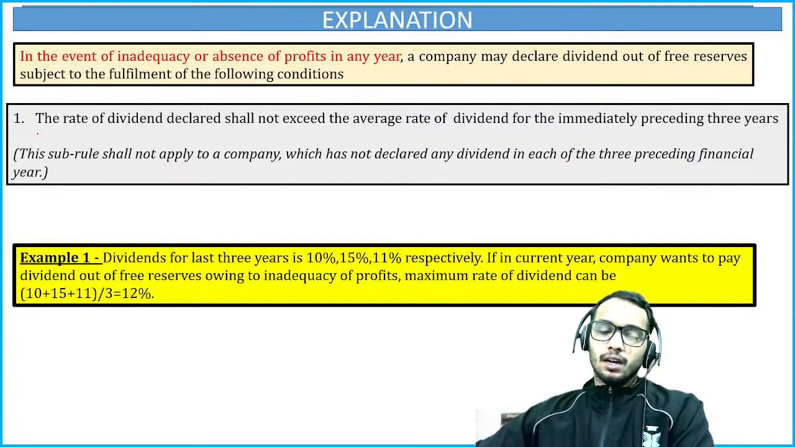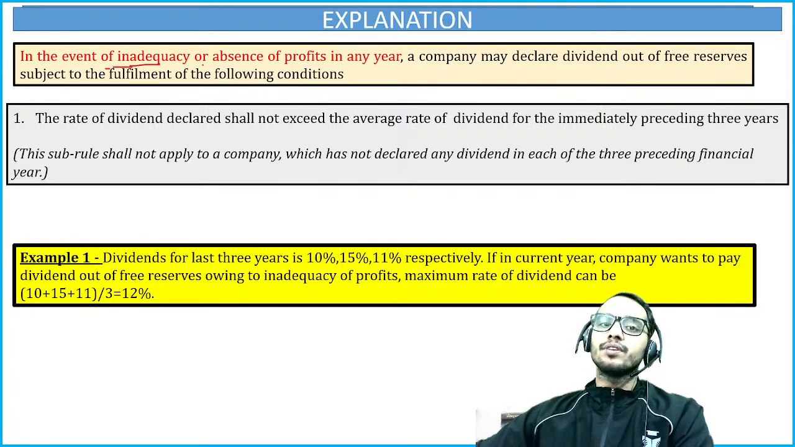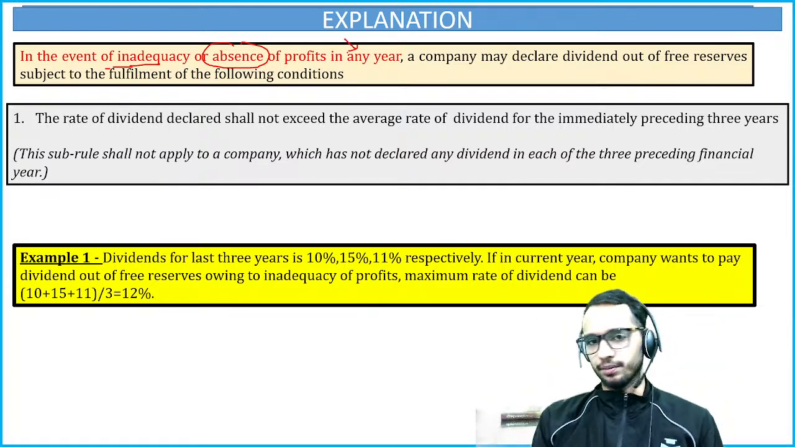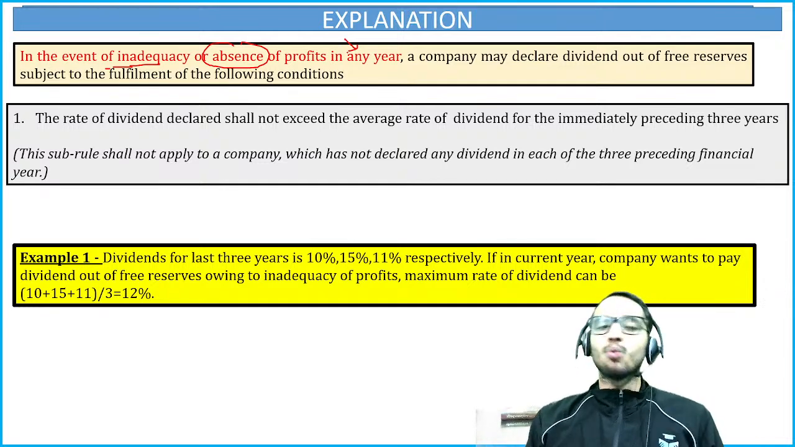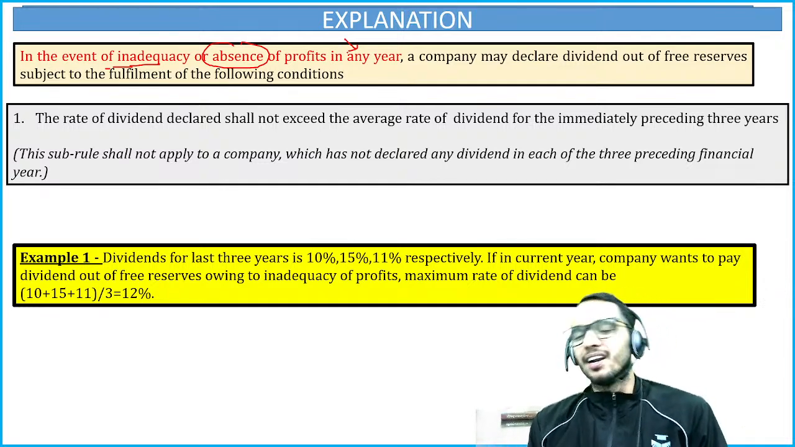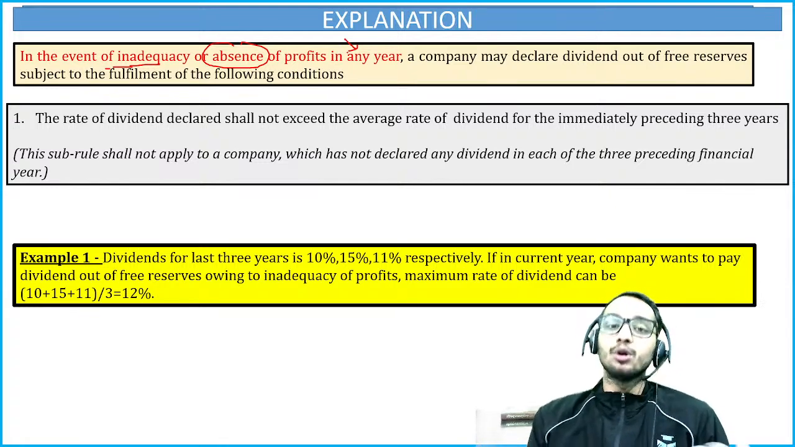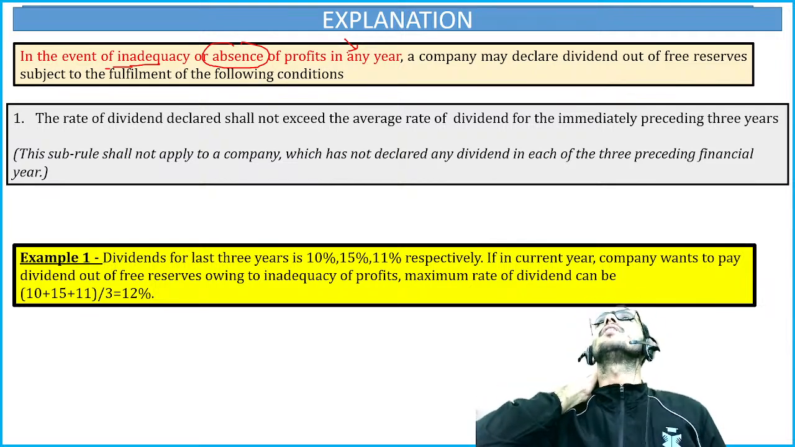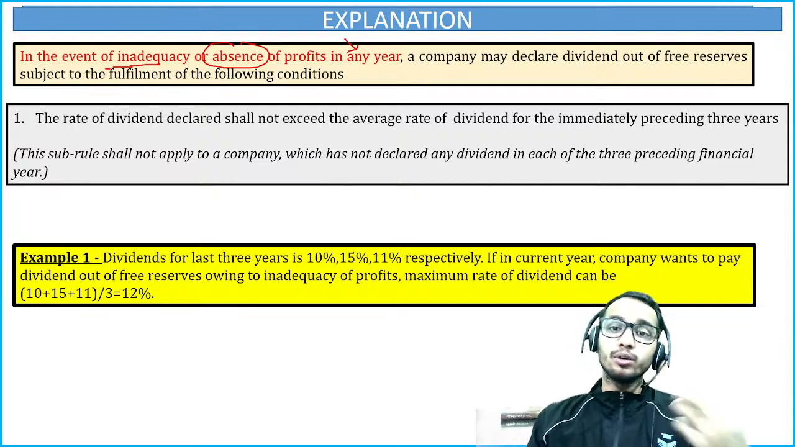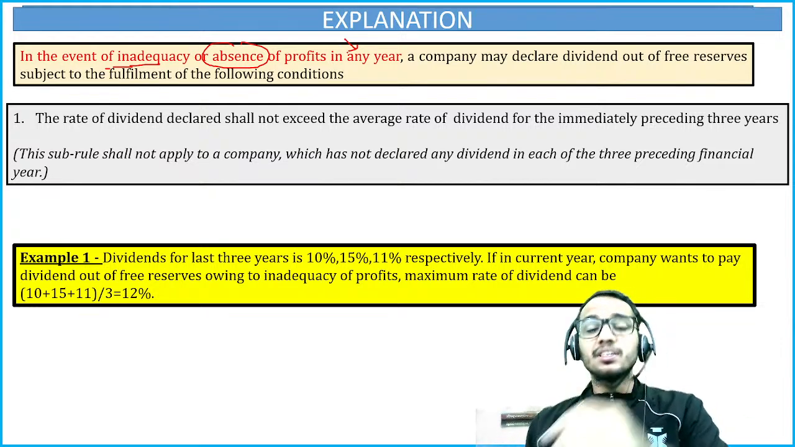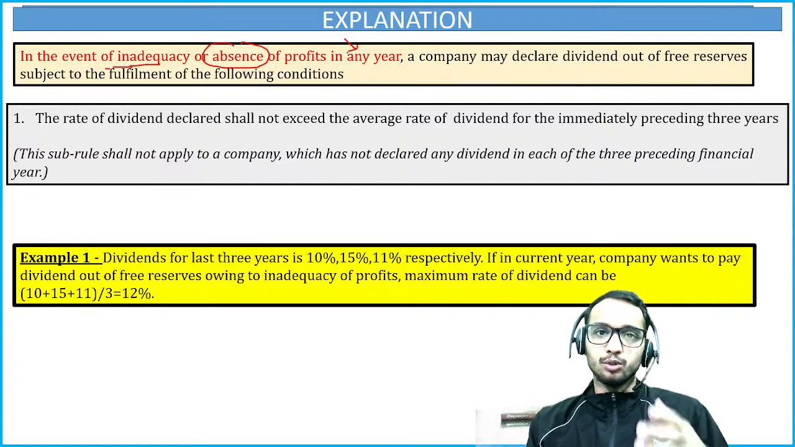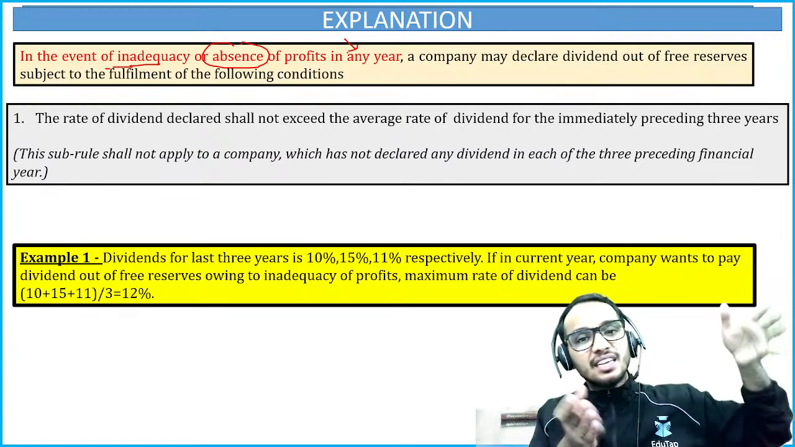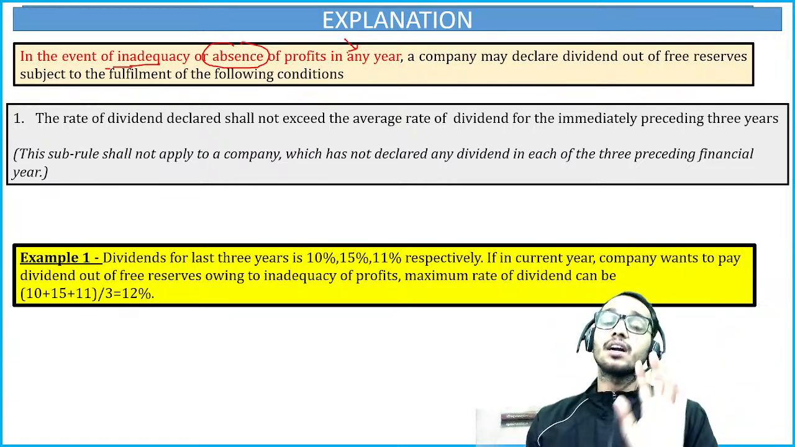Now the explanation. It says, in the event of absence of profits in any year, there is a year you have not sufficient profit, but you want to declare dividend. Why do companies declare dividend? To have a good reputation in the market, right? That's why they declare the dividend. Now you don't have sufficient profits, but you still want to declare the dividend. You can do so from the free reserves you have. You have accumulated profits from the previous years, right? So you can declare the dividend from these accumulated profits or reserves, but there are few conditions that must be fulfilled.